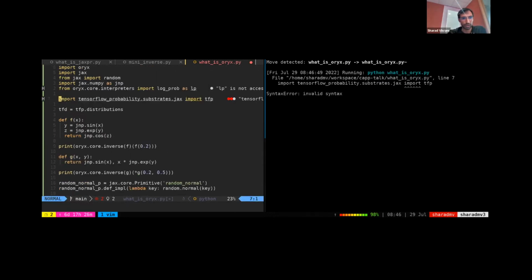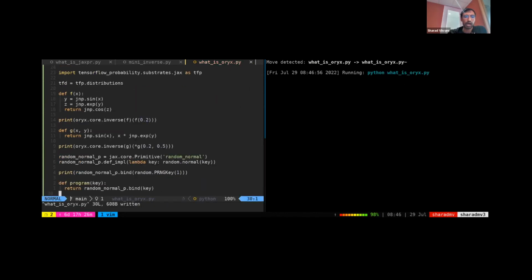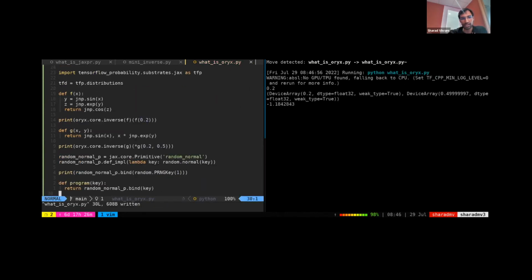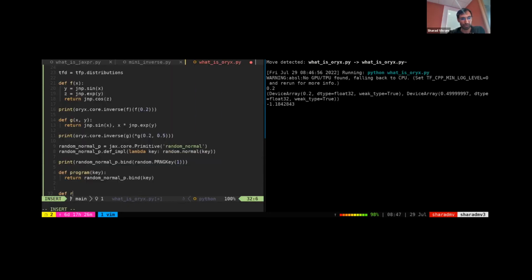And what we'd like to do is convert it into one where I give it a real number and it'll tell me what's the probability you sampled it from this program, or what's the density of that real value in this program. And we can do that via the log prob interpreter, but random normal is a primitive we wrote, so we have to register a log prob rule with Oryx for this random normal primitive. And I'll do that real quick. So def random_normal_log_prob_rule.